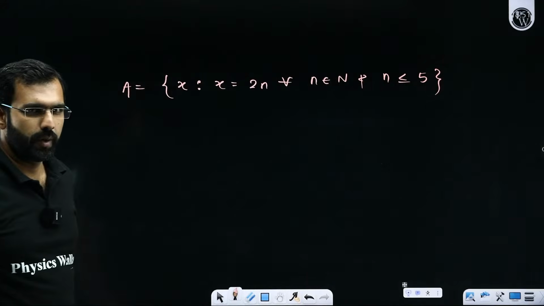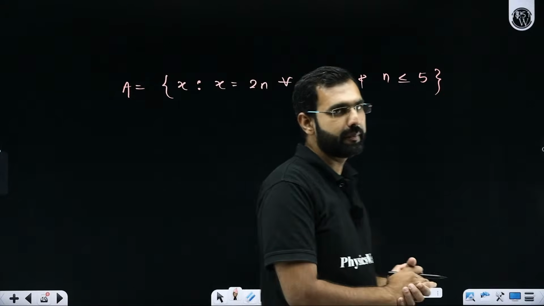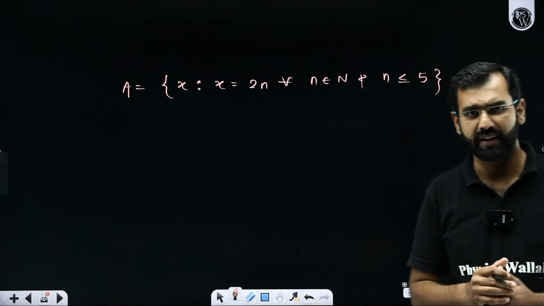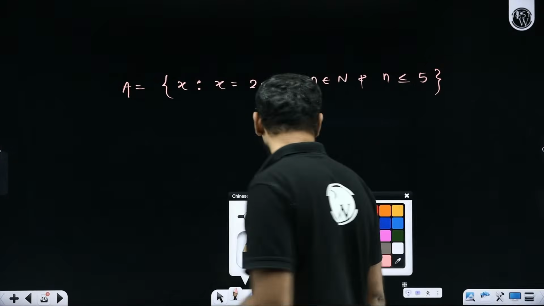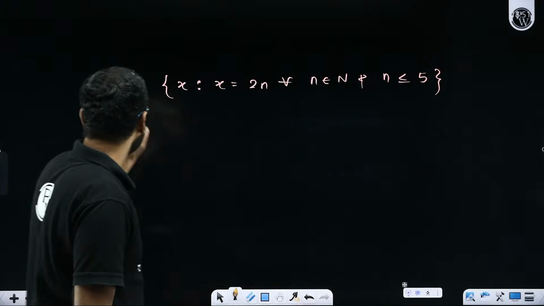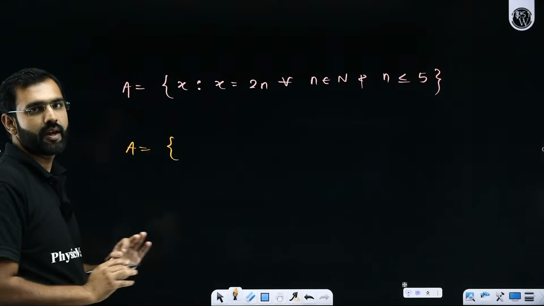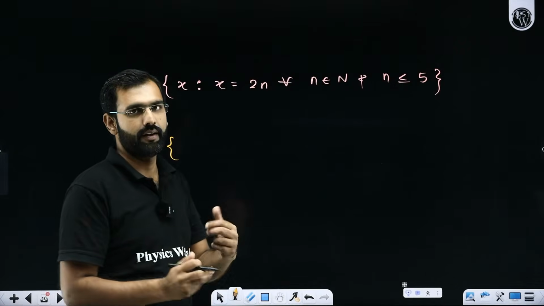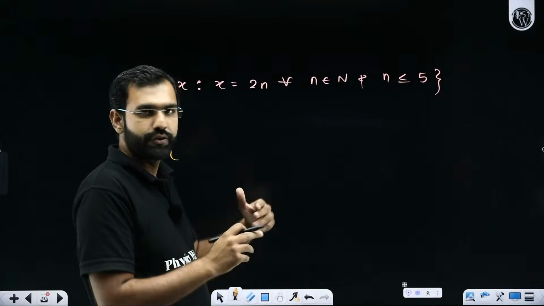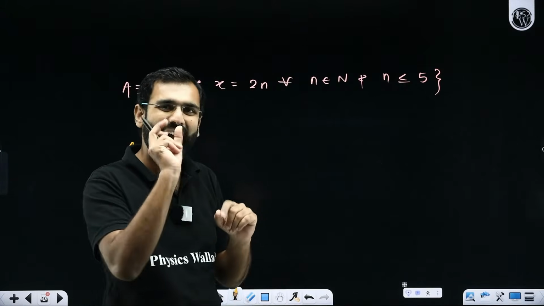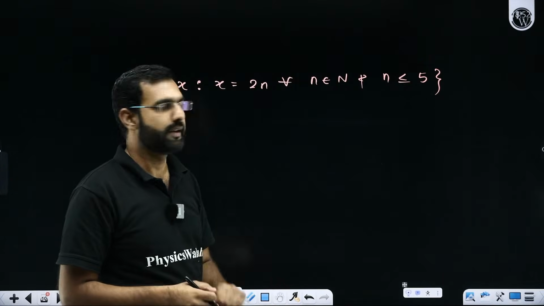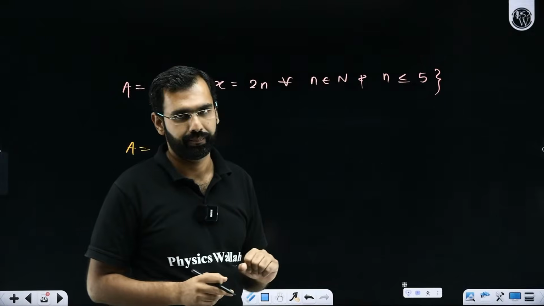Sir, we are still not able to process it. What do you exactly mean by set builder form? Can you be more specific? Can you explain it in a more detailed format? Here you go. A contains x. Now what is x? x is 2n. Sir, what is 2n? 2n is 2 times n. But sir, what is this n? This n is a natural number.